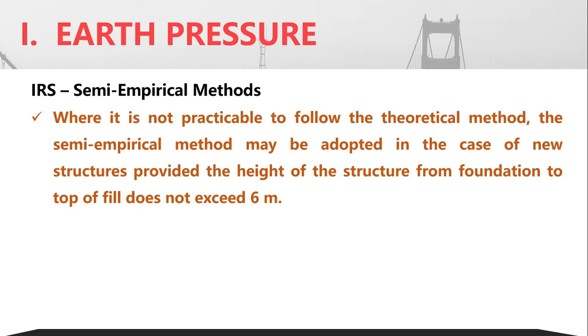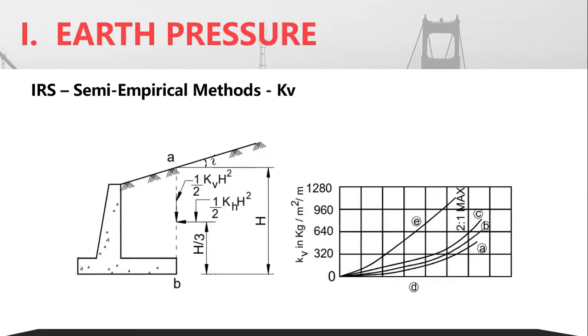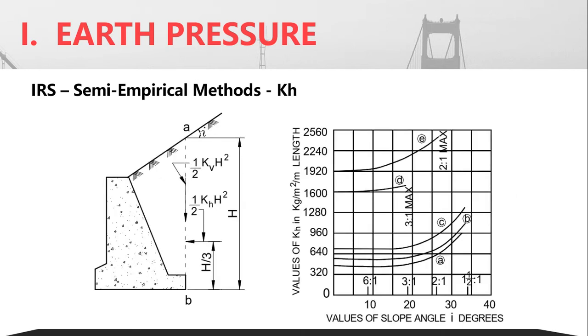You should remember that the height of the retained earth should not be greater than 6 meters if you are using semi-empirical methods. Depending upon the value of height, graphs have been provided for determining the value of kv. Similarly, you can get the value of kh from these graphs.